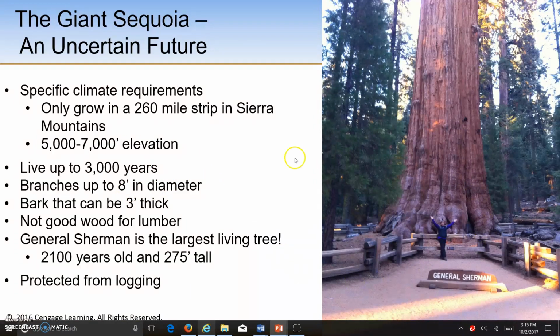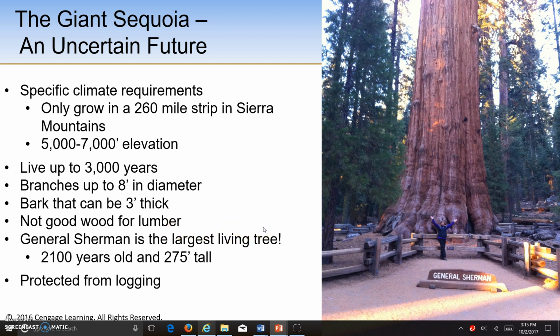So the giant sequoias have a very specific climate requirement where they're very limited in where they can grow. They need to be at an elevation of about 5,000 to 7,000 feet and grow in a very narrow strip along the Sierra Mountains in California. As mentioned earlier, they can live up to 3,000 years old, and some branches can be up to 8 feet in diameter. The bark can be about 3 feet thick, and this helps protect it against forest fires in the region. Giant sequoias are actually not good for lumber, which has helped retain this tree in the groves that are present in California.